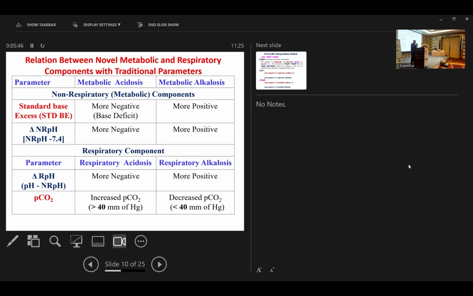Standard base excess is more negative in metabolic acidosis and more positive in metabolic alkalosis. So I found a new parameter, delta NRpH. This is also more negative for metabolic acidosis and more positive for metabolic alkalosis. And for the respiratory component, PCO2, we already know it increases in respiratory acidosis and decreases in respiratory alkalosis. This delta RpH is more negative for respiratory acidosis and more positive for respiratory alkalosis.